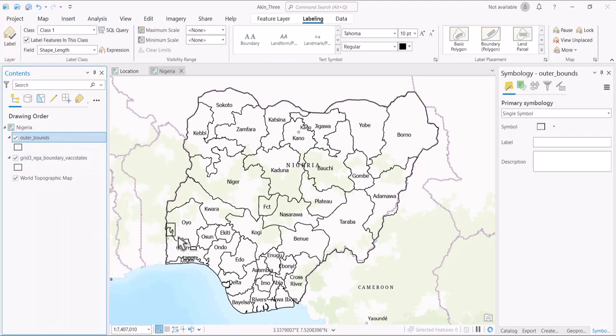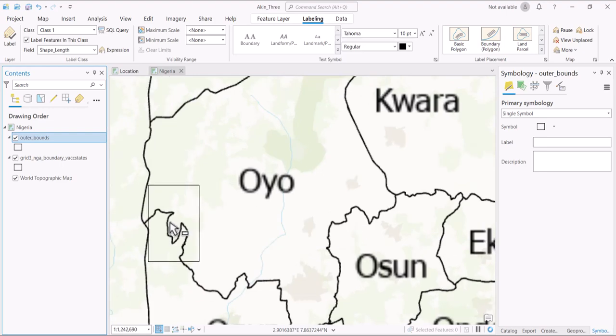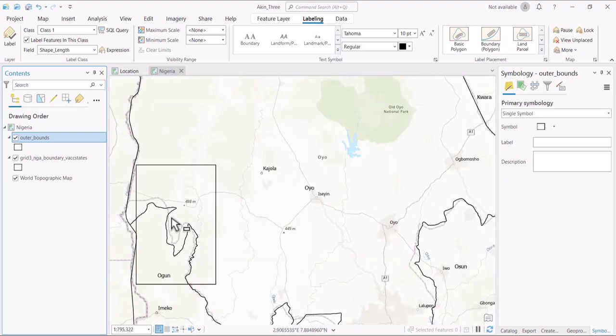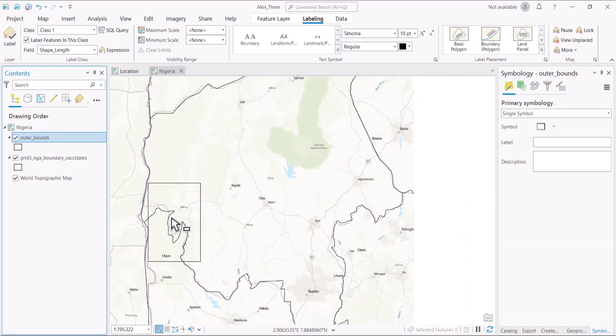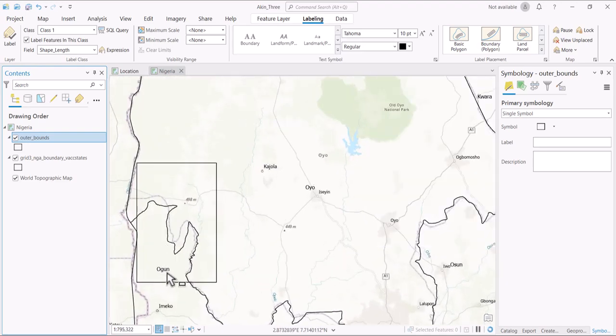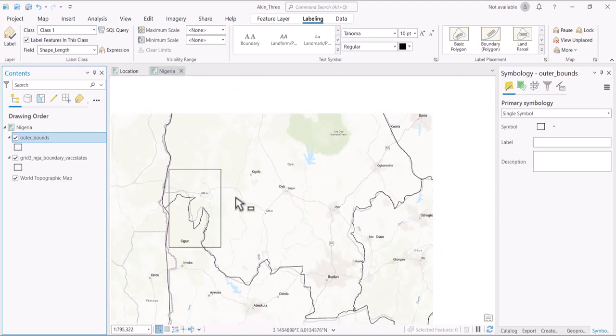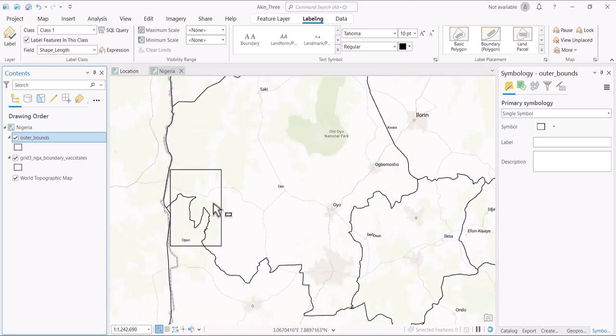So you can see that this place is actually around Oyo, Ogun. This is Ogun State. It's not only Ogun State, it enters into Oyo State again. So we have two states intersecting this study area.